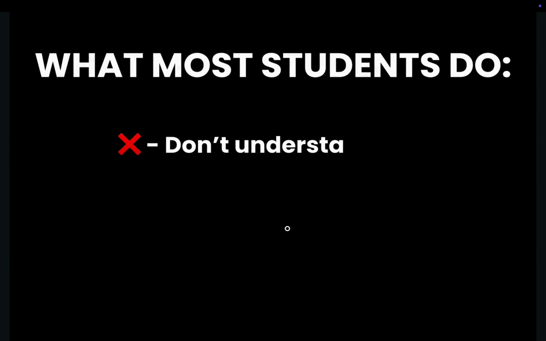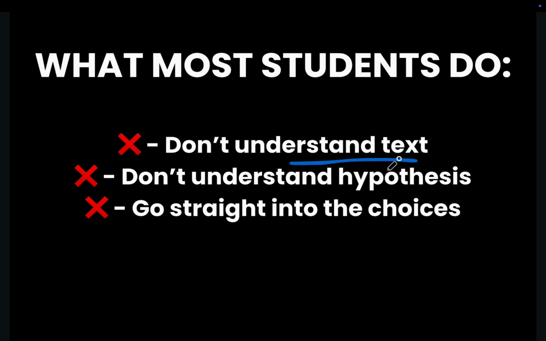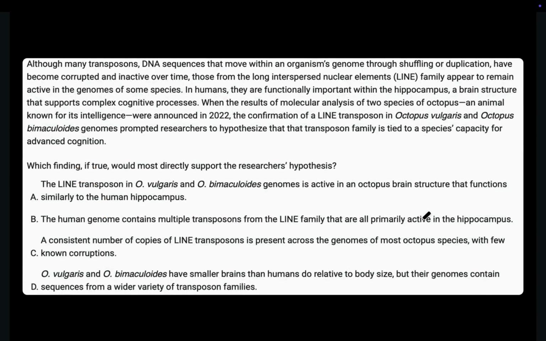However, I see lots of students don't even try to understand the text and the hypothesis and go straight ahead into checking the choices. This makes them think that there's more than one choice that could be correct, and that is why they get these questions wrong. So, this is a medium level question, and let's go ahead and solve it.